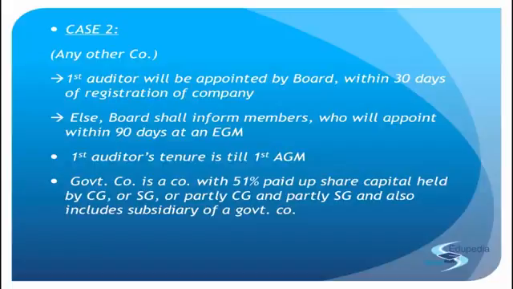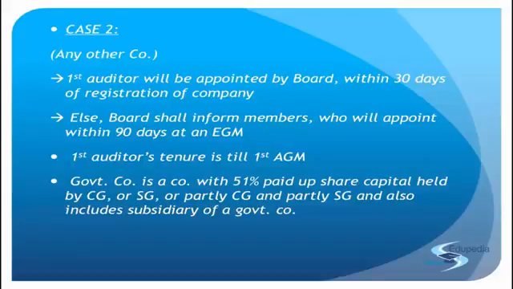So the appointment is correct, right? The first appointment of the auditor? The answer is no, right? Because the case goes to the directors only in the case of section 139 subsection 6, which is the case of other companies. But in case of the government companies, the case first goes to the CAG. And only if the CAG is not able to perform the task is the case shifted to the directors of the company, right?